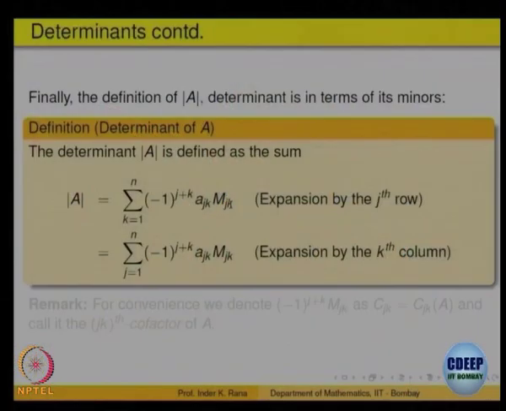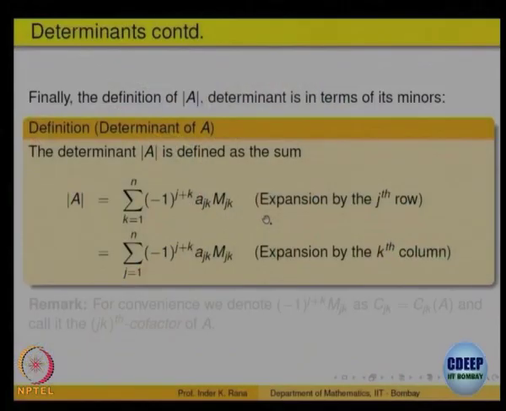You can also expand it by any one of the columns by a similar thing, by deleting appropriately. So, this does not say there is only one definition. How many definitions are possible for determinant? There are k square definitions possible, and one has to prove a theorem that all of them have the same property and all are equal. Basically, that normalizing factor says that all have to be the same. Okay, so we will not prove that.